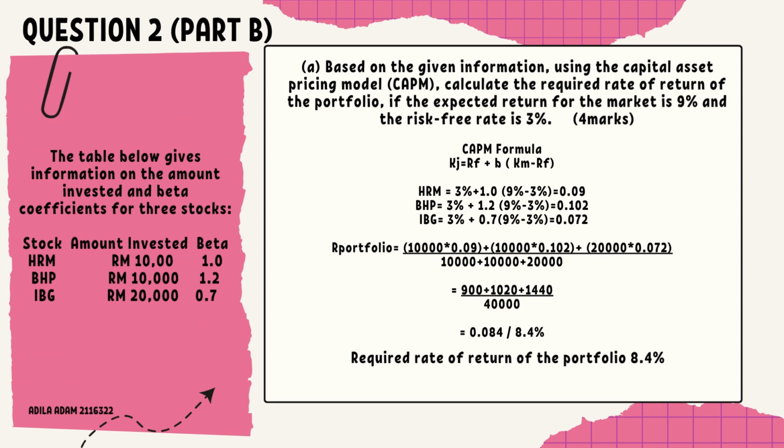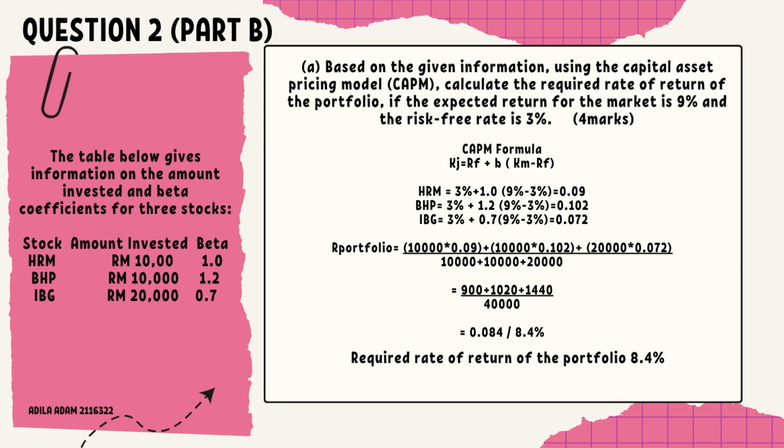Okay, using the CAPM formula, we need to find the risk-free rate, return market, and beta. So all of the information is given, right? So we just follow it. The CAPM formula is risk-free rate plus beta multiplied by return market minus risk-free rate. Then after using this formula, I got for HRM 0.09, BHP 0.102, and IPG 0.072.